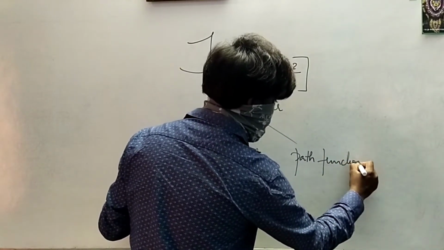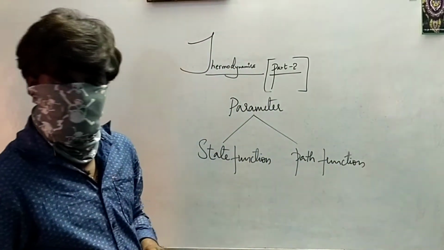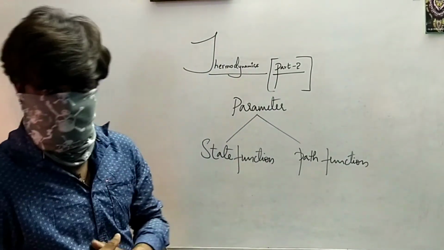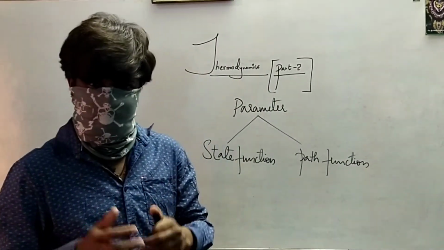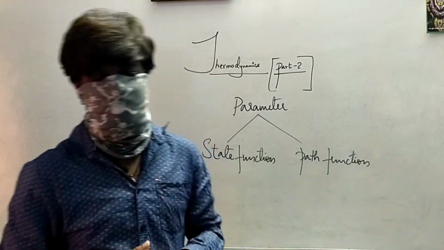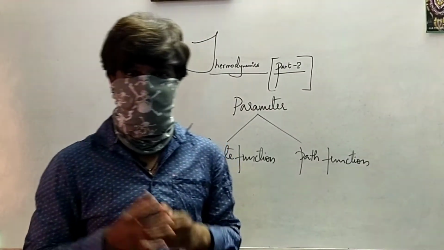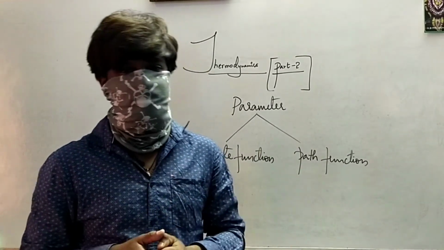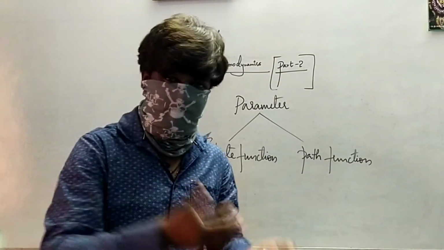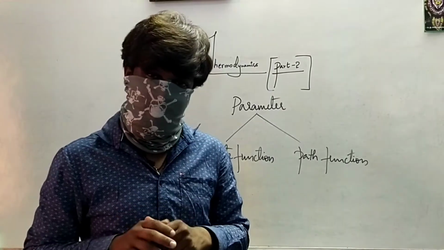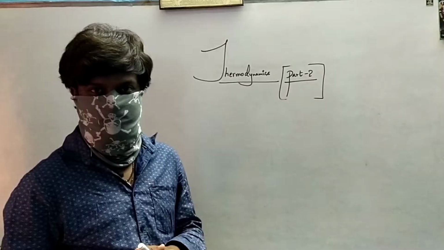What is a state function and what is a path function? A state function is a parameter which depends only on the initial state and the final state, whereas a path function is a parameter which depends on the path taken by the system to achieve the final state from the initial state. We will try to explain more about this.